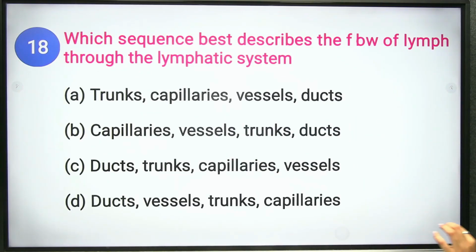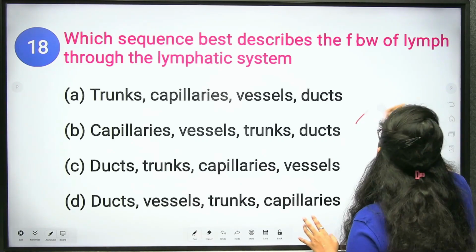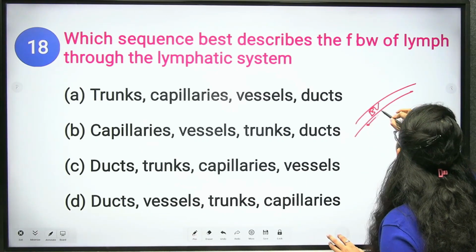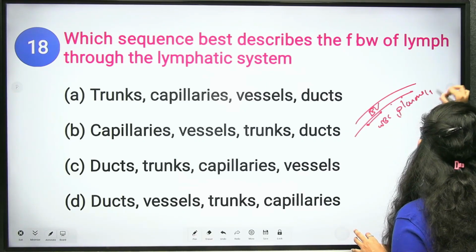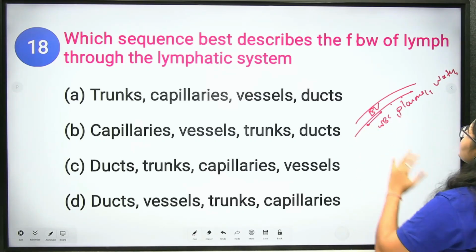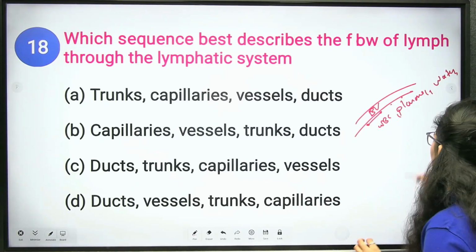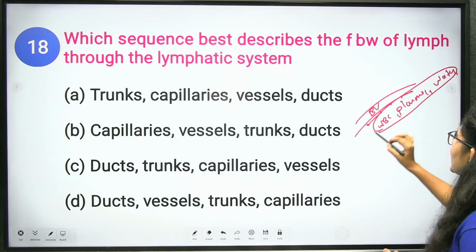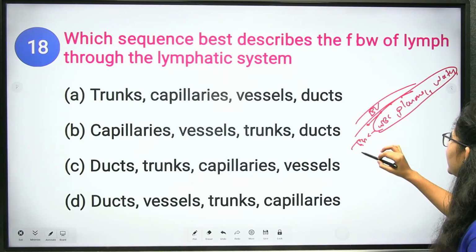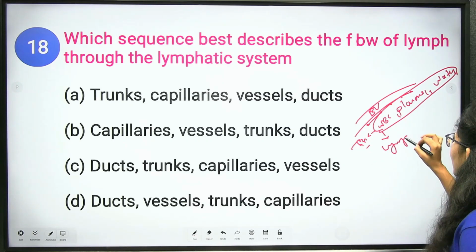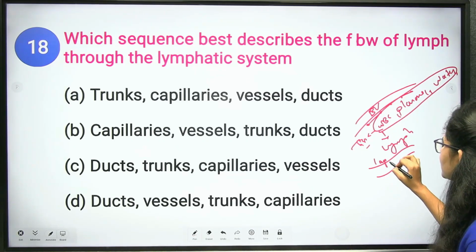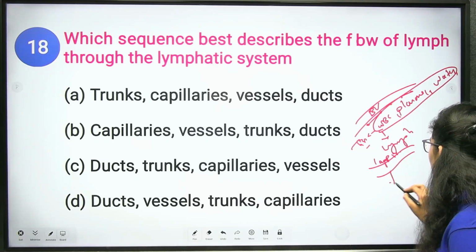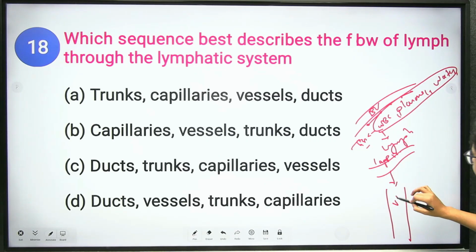Which sequence best describes the flow of lymph through the lymphatic system? See, these are your blood vessels. Some amount of your WBC and plasma along with water and electrolytes comes out of the vessels due to a certain pressure. Now, as this WBC and plasma reaches the tissues, they are known as lymph, and this lymph is then circulated from the capillaries to your lymphatic vessels.